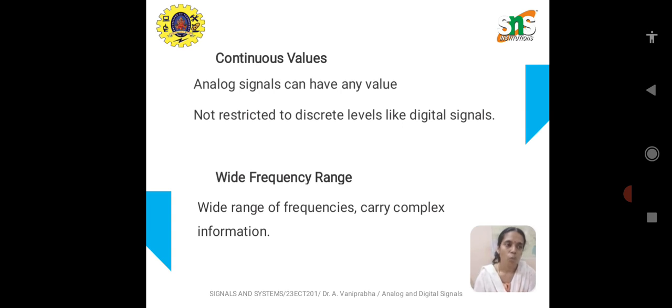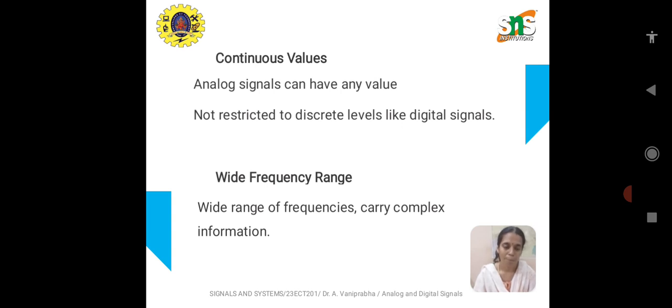Analog signal always has continuous values. They can have any value within the specified range. There is no restriction for any frequency range. It can take any value. Unlike discrete or digital signals, there are no restrictions in the use of bandwidth. Another parameter is wide frequency range. This analog signal does not have any frequency restrictions. Therefore, it is able to cover a wider frequency range.